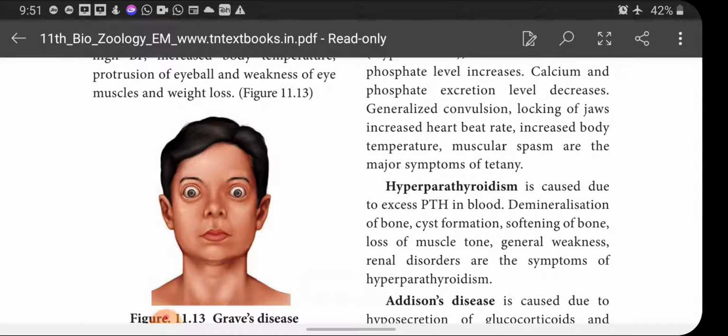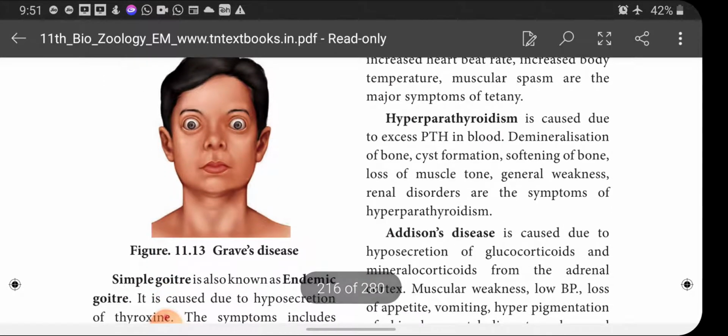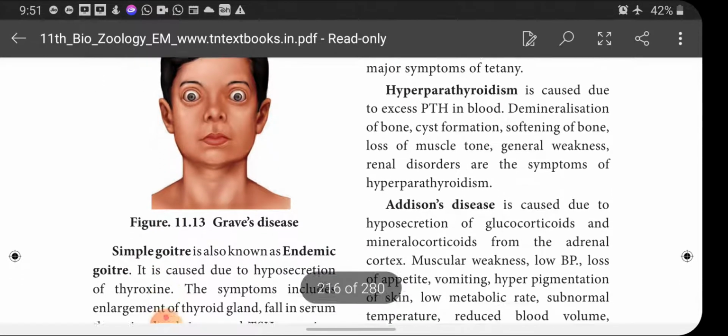And hyperparathyroidism is caused by excess parathyroid hormone in blood. What are the conditions? Demineralization of bone, cyst formation, softening of bone. When the bone loses its calcium, it automatically becomes soft. Loss of muscle tone, general weakness, renal disorders are the symptoms of hyperparathyroidism.